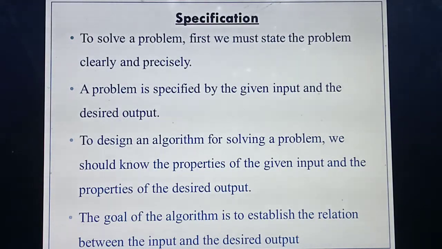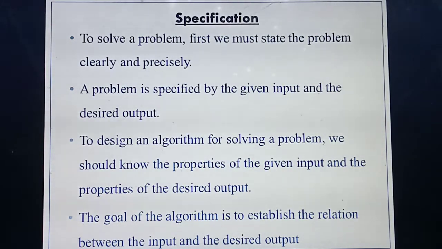Okay, next, first you define the properties of the input, then you should define the properties of the output. But what's the main aim of this algorithm? At last you need to define the relation between the input and output. What's the main goal of this algorithm? You should define the relation between the input and the desired output. Okay, understood what I mean by specification?